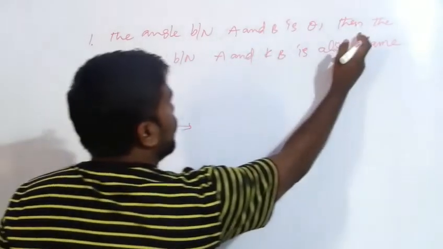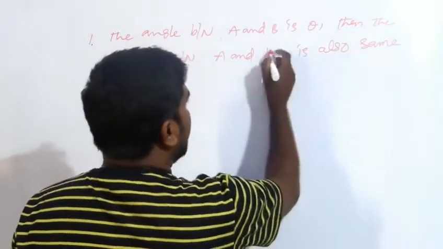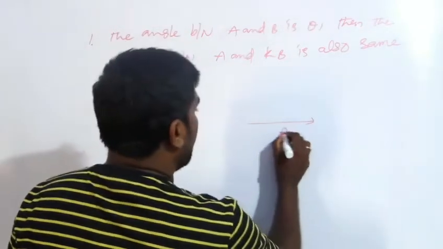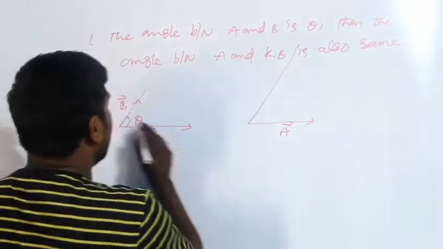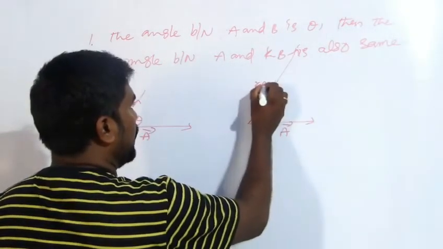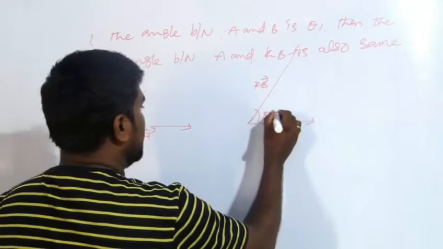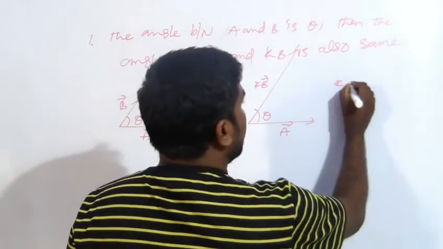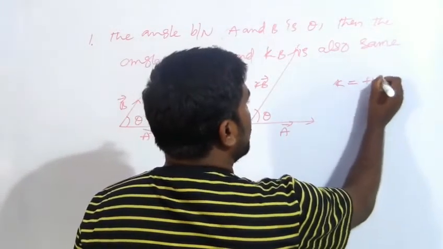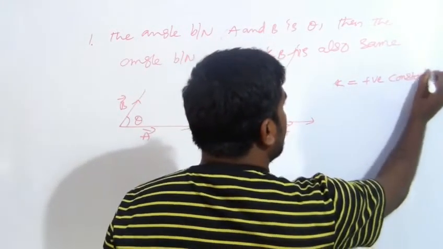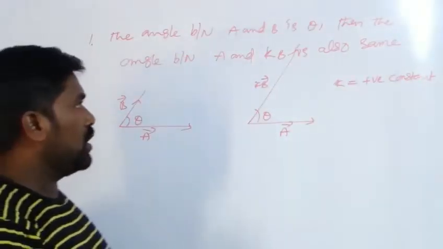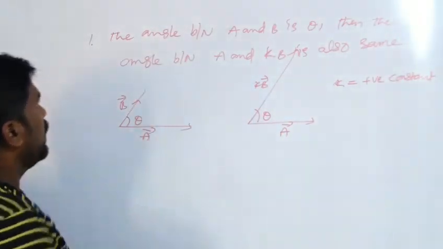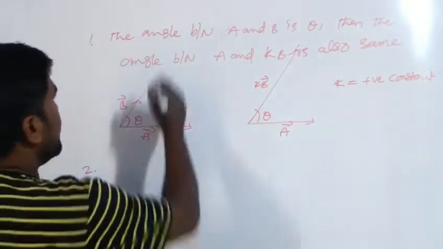And coming to the second point, the angle between A and KB is also the same. So this is vector A and this is the vector KB. Here the angle is theta, and it will be the same. Here K is a positive constant. Whatever the constant value is, whether it is multiplied by 2 or 3 or 4, K is the positive constant.